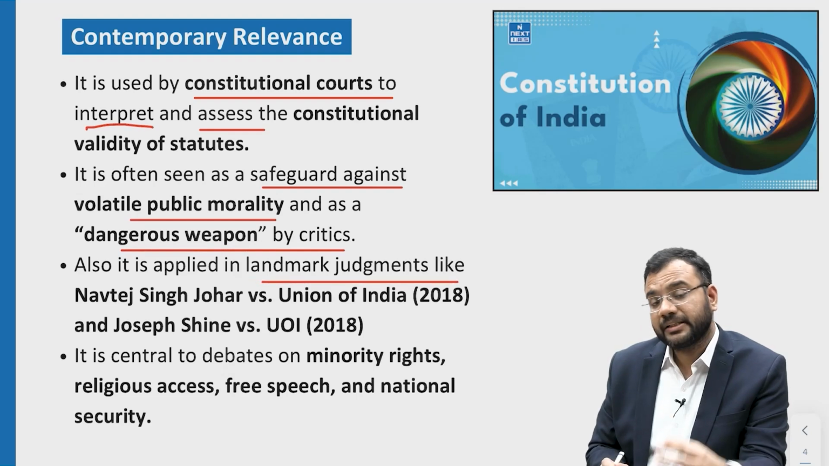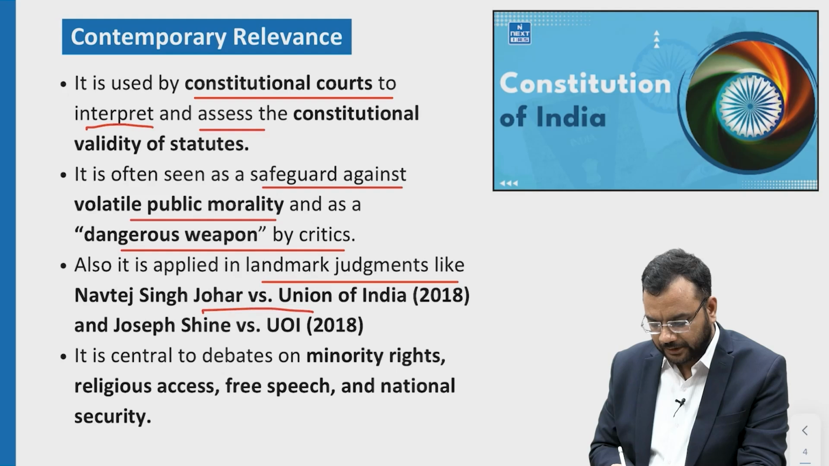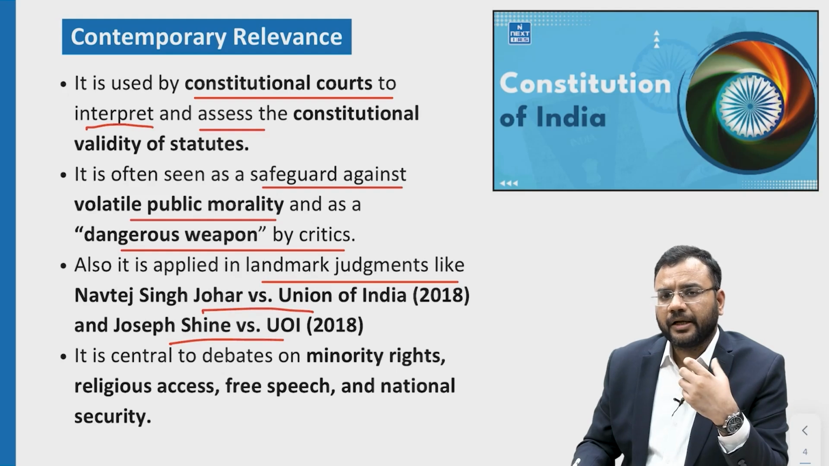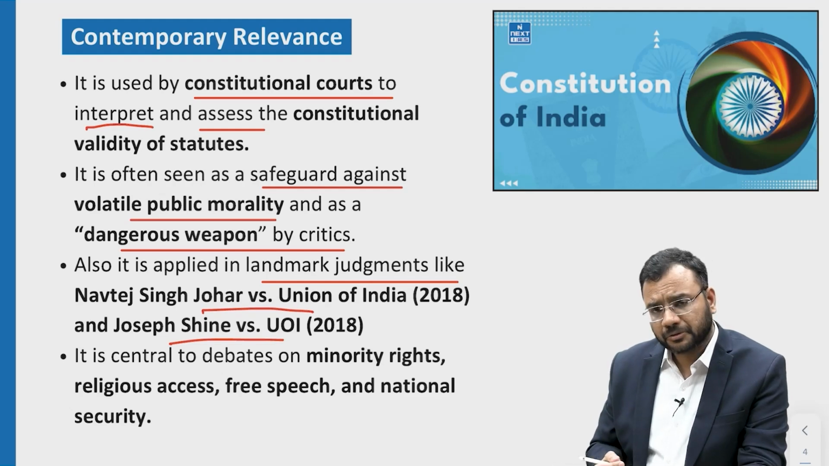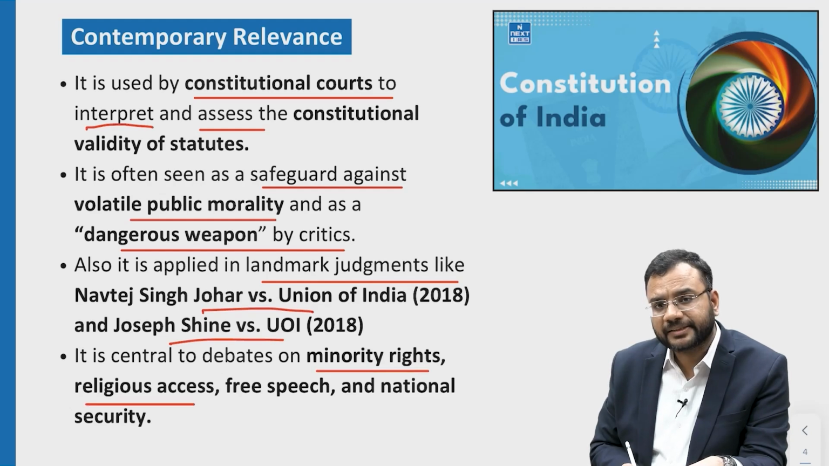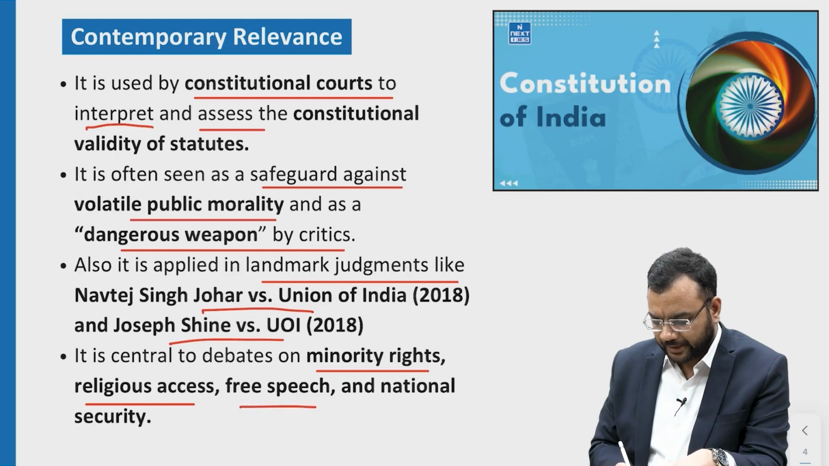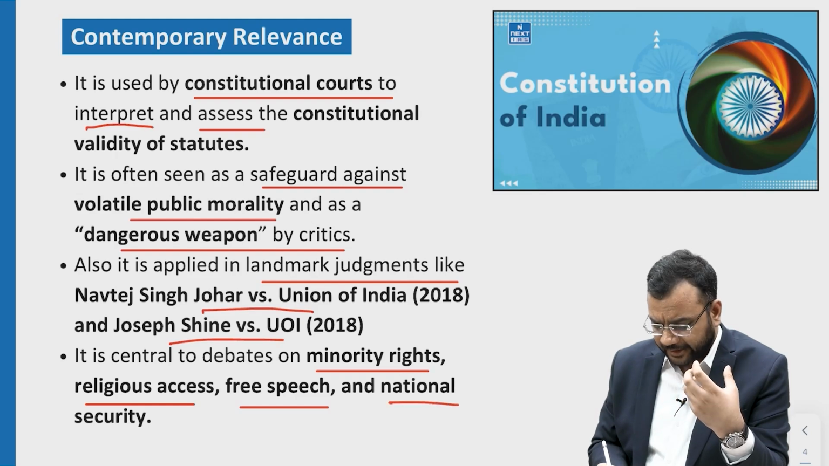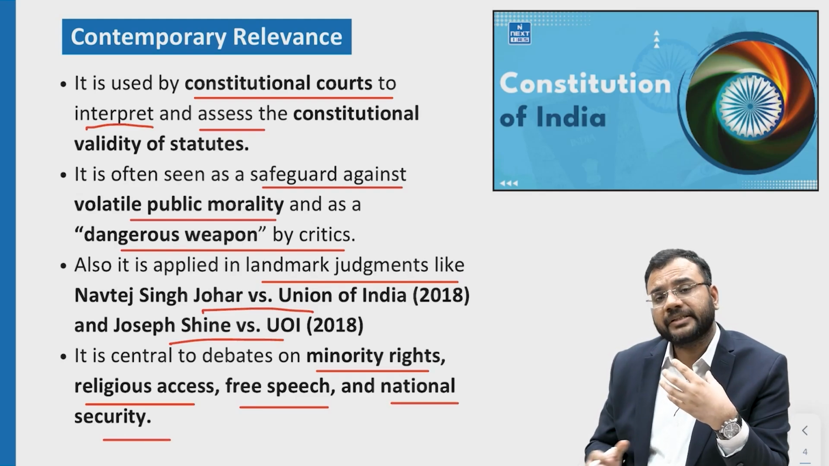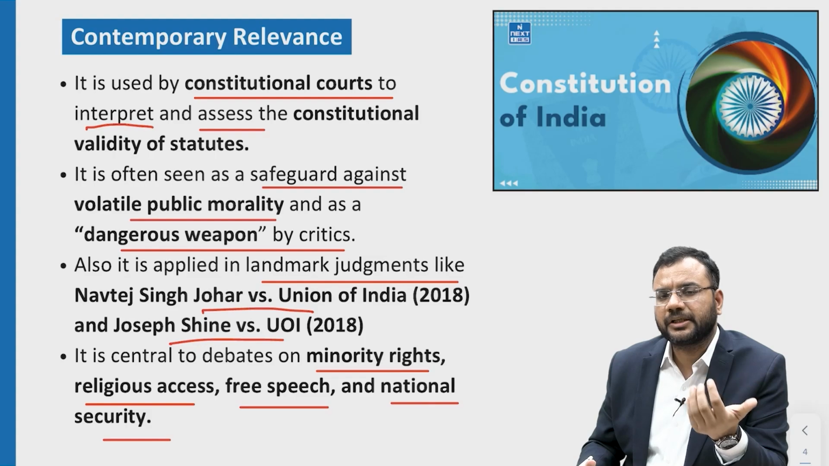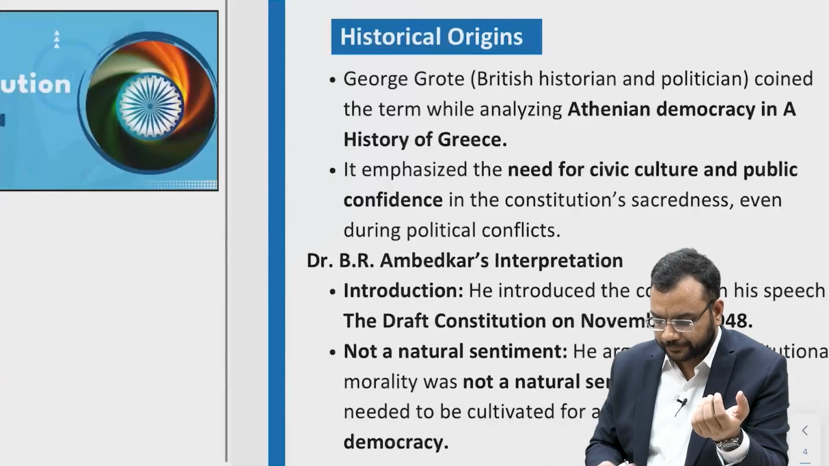It has been applied in various landmark judgments like the Navtej Singh Johar case and the Joseph Shine case. These cases were regarding the third gender, which has been interpreted by the Supreme Court on the basis of constitutional morality. It also covers various other aspects like minority rights, religious access like in the Sabarimala judgment, free speech, the Puttaswamy judgment, and also national security. On these parameters, constitutional morality is used to interpret various laws or to check whether a statute is within the limit of the constitution or not.